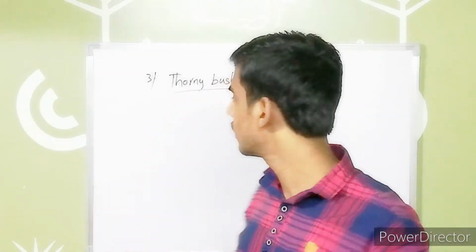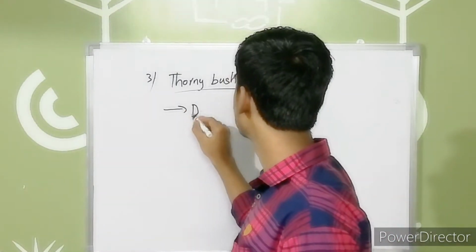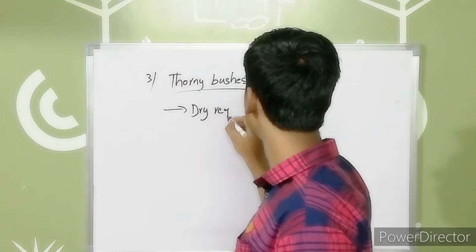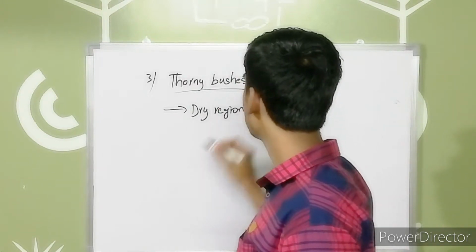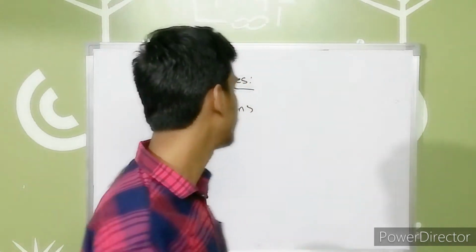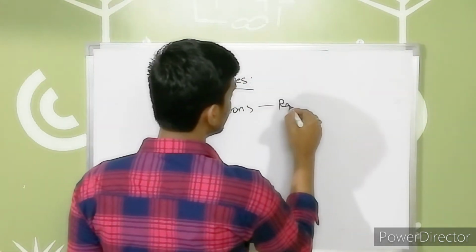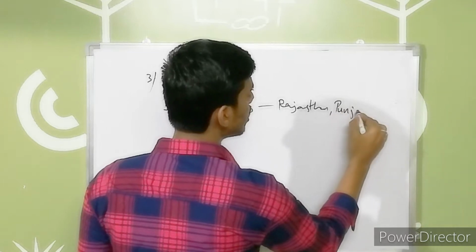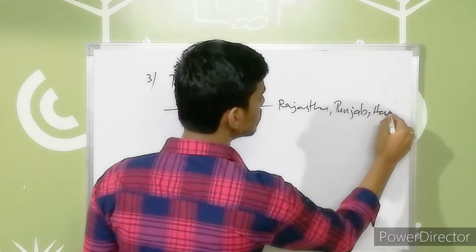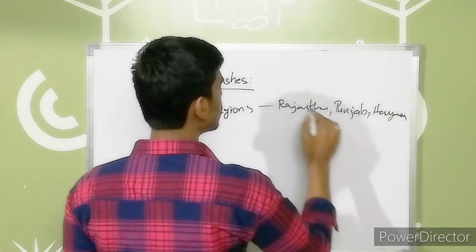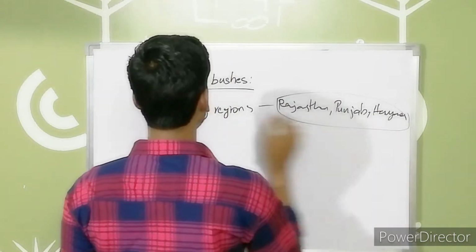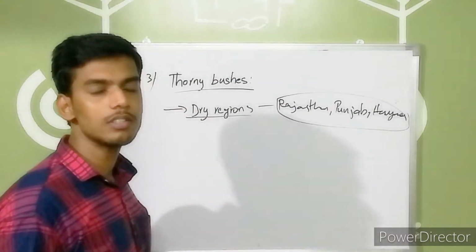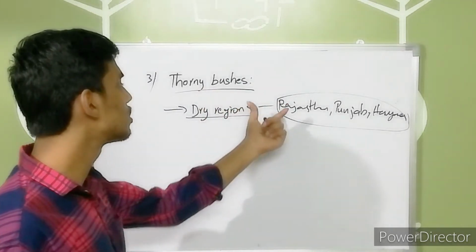leaves mainly exist in the dry regions of our country. So when you are talking about the dry regions of our country, you have to know that Rajasthan, Punjab, Haryana are the main dry regions of our country. In these dry regions we can see the thorny bushes, right?